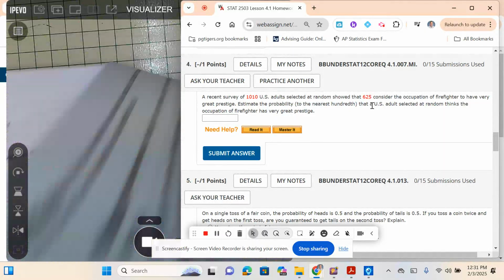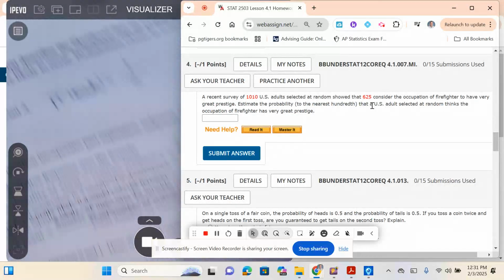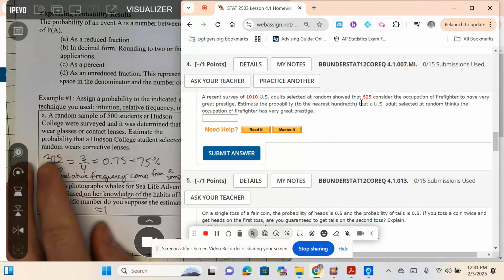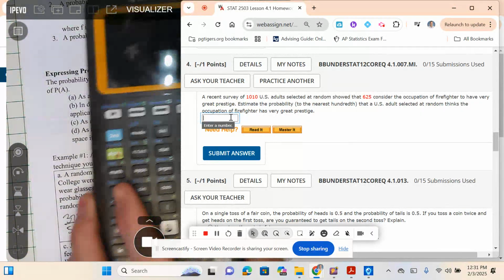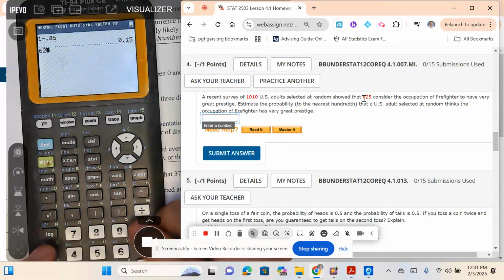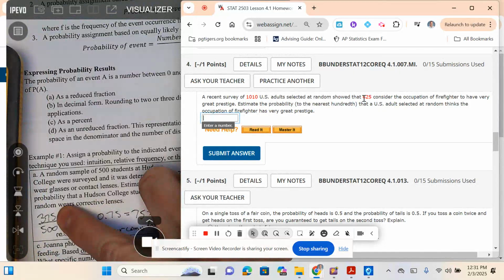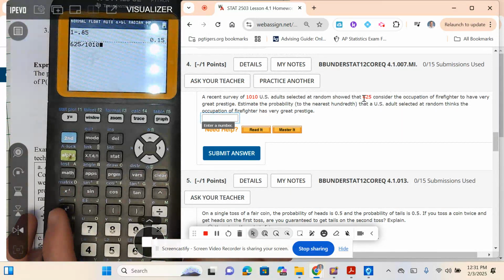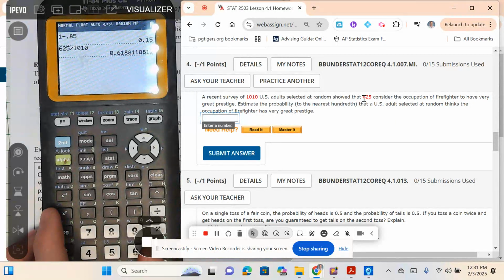So what I could do is think back to the notes here. Pretty simple. I've got the number of favorable outcomes over the total. So remember what I did here was I took the amount that considered it a great prestige, 625, and I divide it by the total. Just kind of like I did here, the amount in that group that wear glasses over the total. Then I want you to divide that, and we've got to give the probability to the nearest hundredth. So I round this to 2 spots, 0.62.